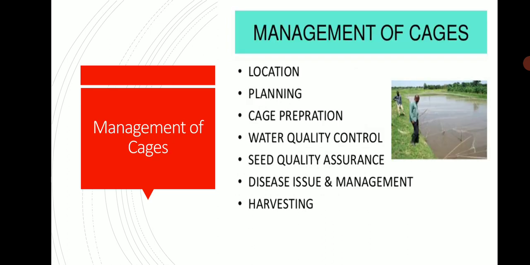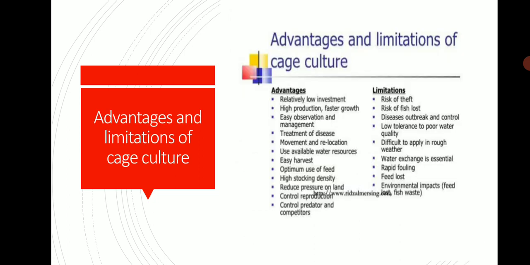Management of a cage: location, planning, cage preparation, water quality control, seed quality control, disease management and harvesting. These are managed in a cage. Advantages and limitations of cage culture. First we study the advantages.